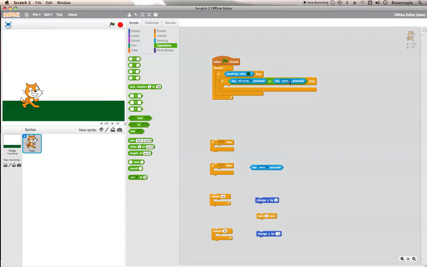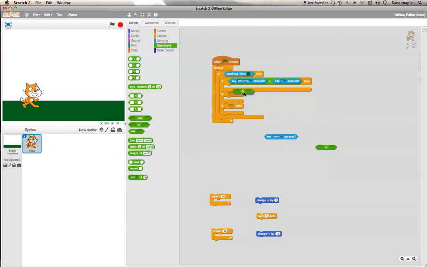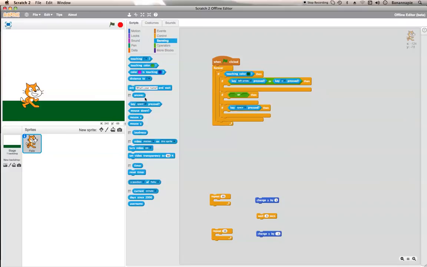So, A or A or A, and then of course you need that, and then you will need this. So let's say that's or. Wait, why did I get 3 ors? We only need 2. And then we will need 2 of the keys pressed. So it's either right arrow key or D. Right arrow or D.